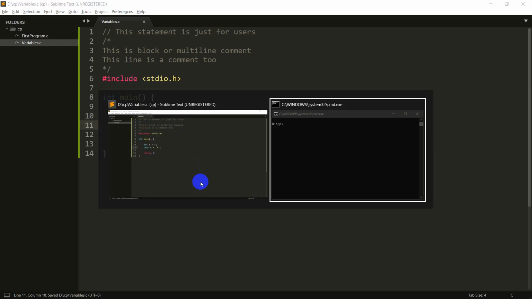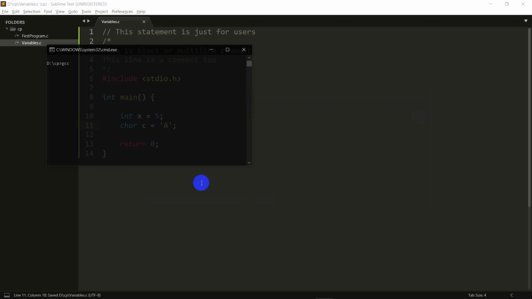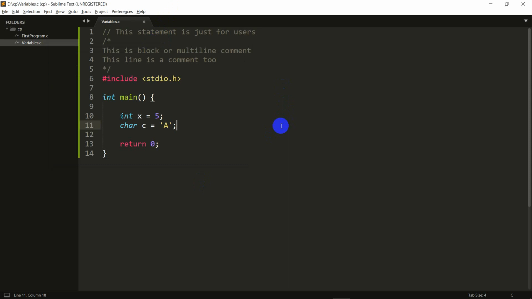But first, let's just compile this program. Let's just do gcc variables.c. I'm not going to add the dash o flag every time, but for the start, let's say I do add it so that you get into a habit of actually doing this. Let's hit enter, and as you can see, this compiles just fine, and I can even run this, but it won't really do anything because I don't have any print statement here. So I just wanted to show you that this compiles fine.